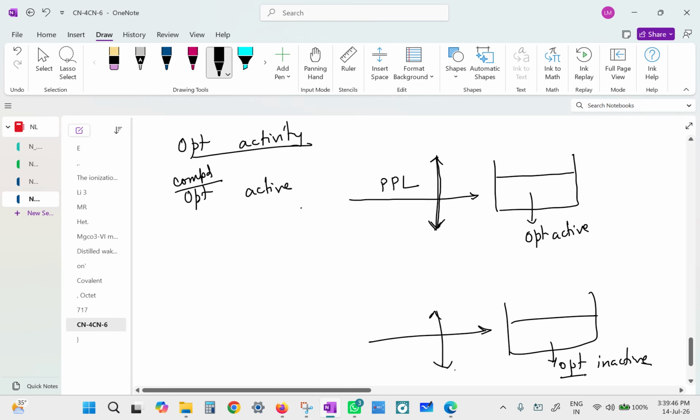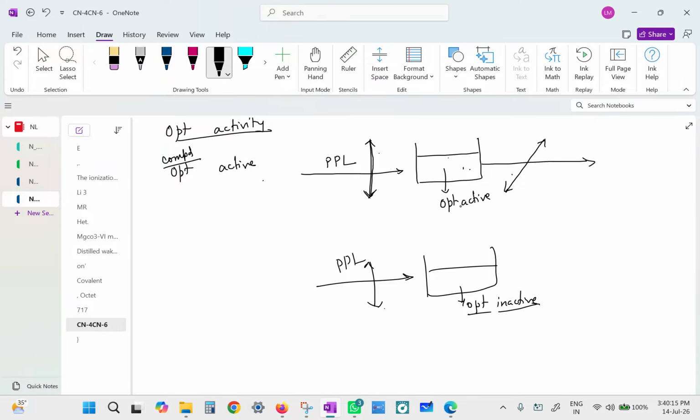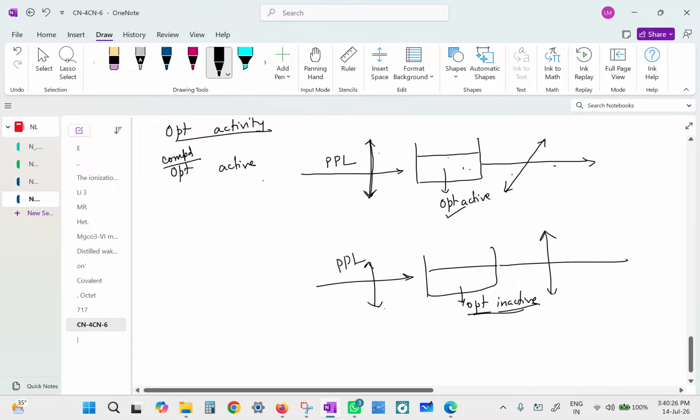Okay, so supposing the compound is optically inactive. So they have taken two situations. One is the plane polarized light is passed through an optically active compound solution. And another plane polarized light is passed through a solution which contains an optically inactive substance. When the light emerges out, it would have turned by some angle because of the solution. If it turns, the compound is said to be optically active. But if it is optically inactive, the light emerges without any rotation.